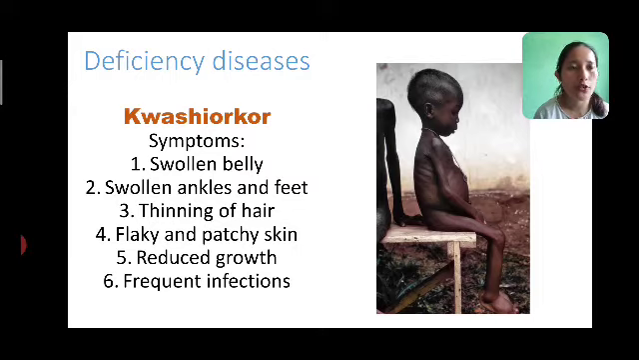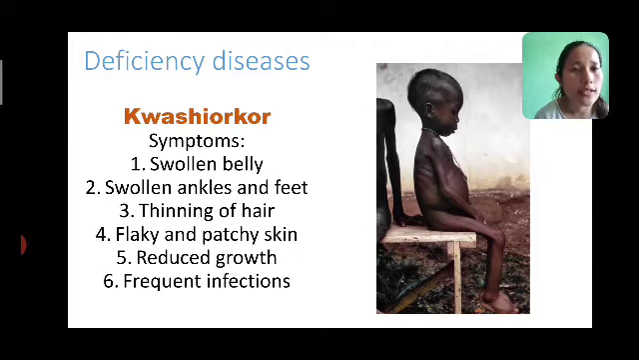The first one that we will be discussing is kwashiorkor. Now look at the picture of a baby that's given alongside. What are the striking features? Can you see? Look at his belly. How is his belly? It's swollen, right? It's protruding outward. Look at his feet and ankles. Can you see the swelling? Yes. So in kwashiorkor, these are the striking symptoms that are visible.